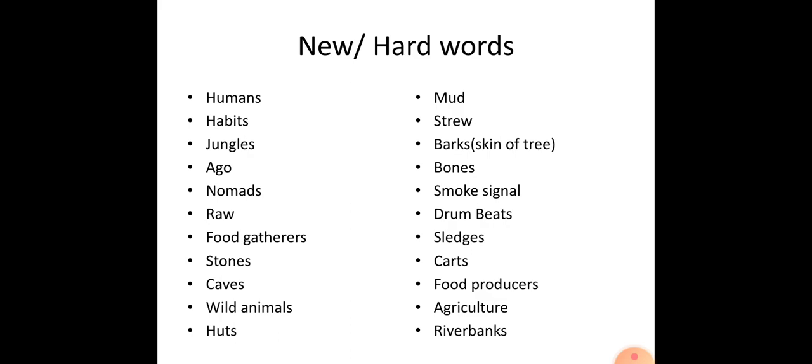Smoke signal. Smoke signal means a signal coming out of smoke. Drum beats. Drum beats is a word you will use in this lesson while I explain this chapter. Sledges. Carts. Carts means bullock carts, horse carts, like that. Food producers.